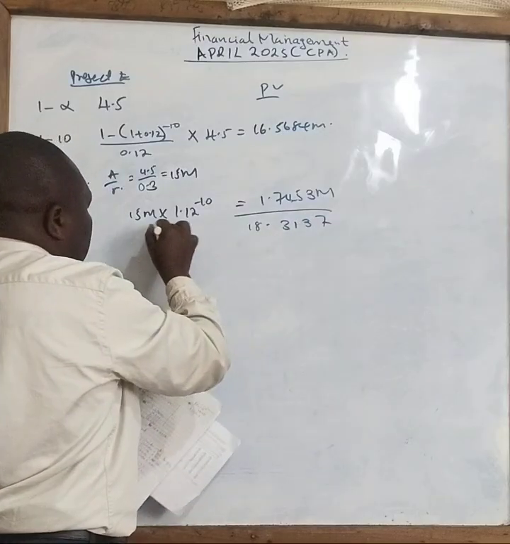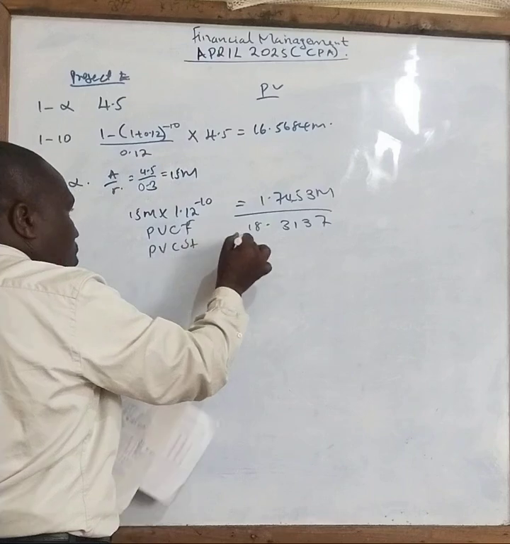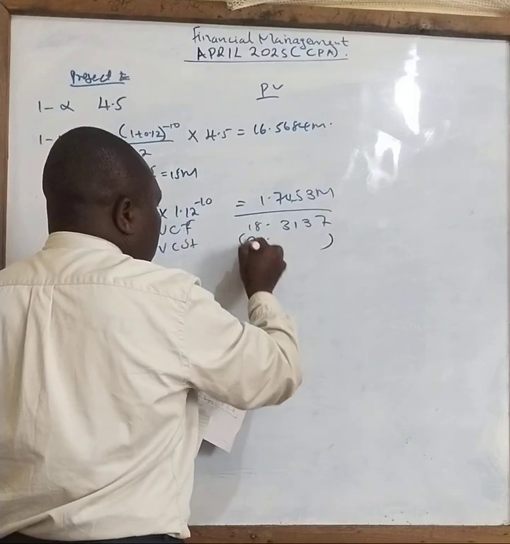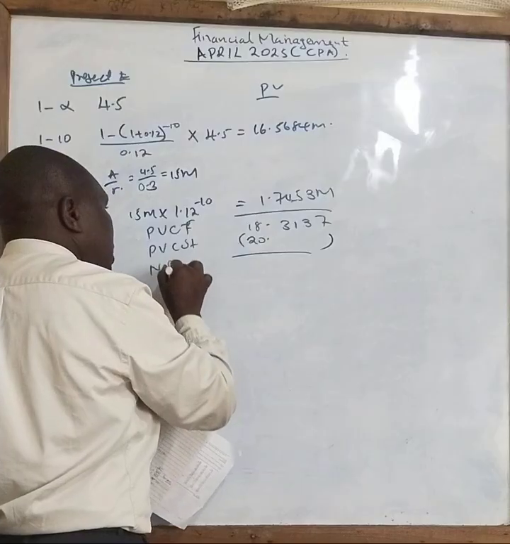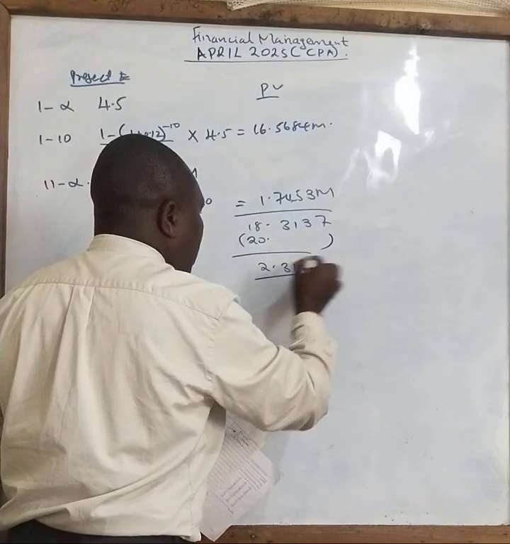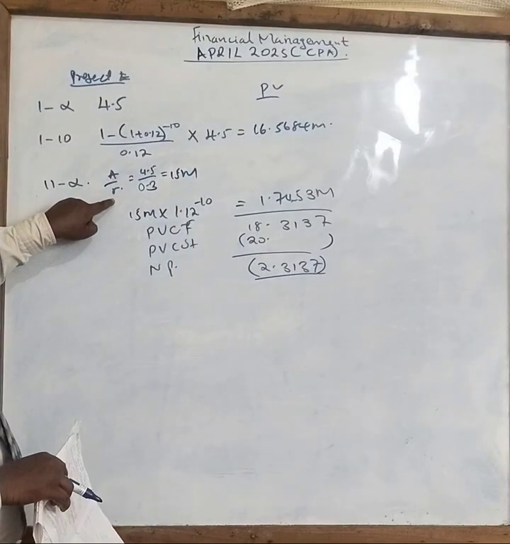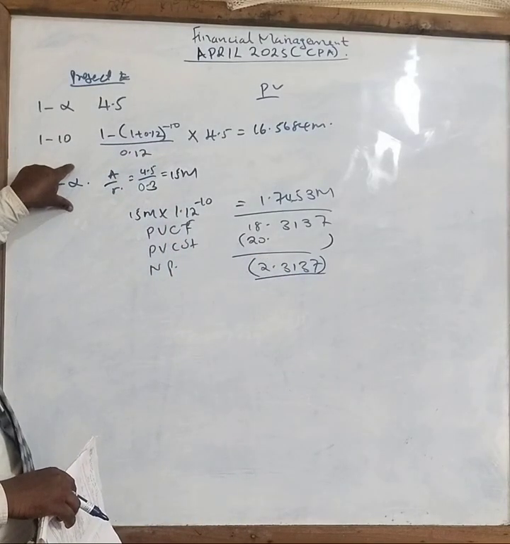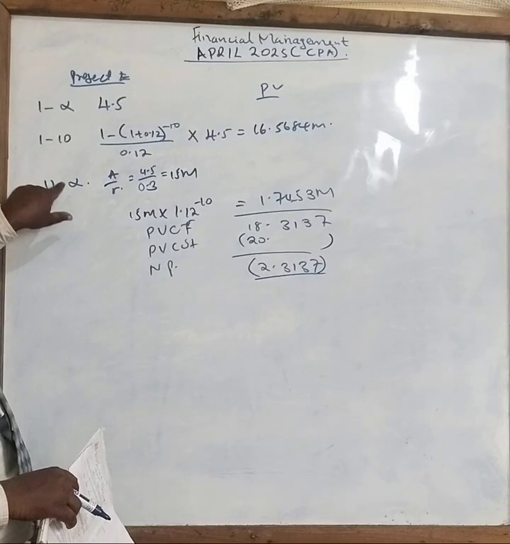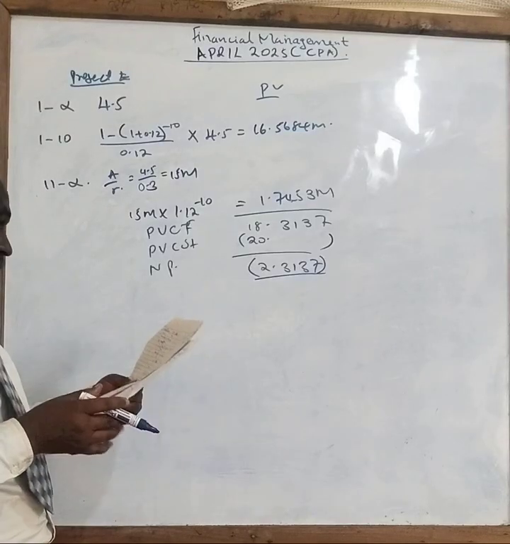Then when you add this, you get 18.3137. This is now the present value cash inflow minus the present value cash outflow, which was 20 million. So it will give you then the NPV to be 2.3137, which is negative. So R will be doubled because I've already gone above 10%. It will be above that figure.